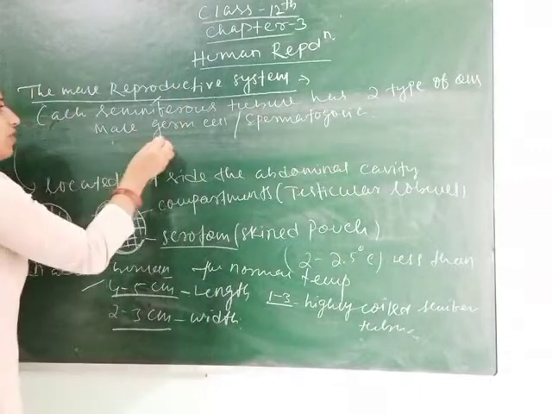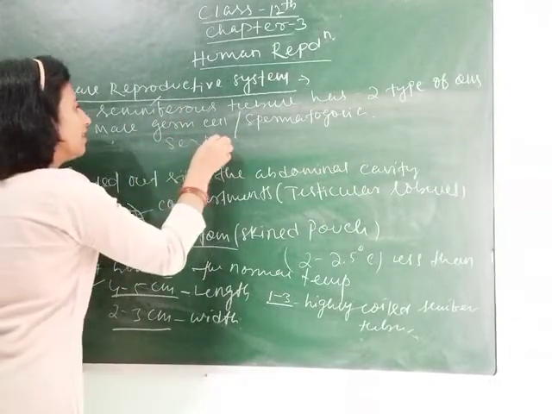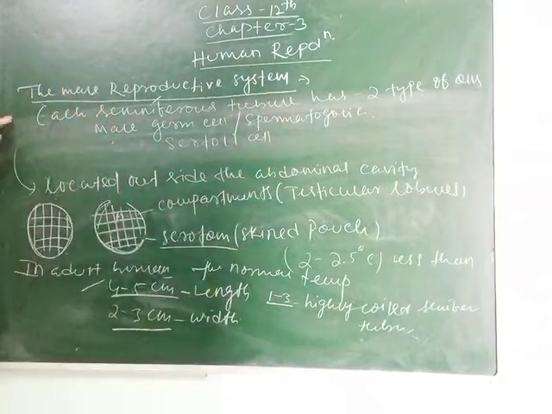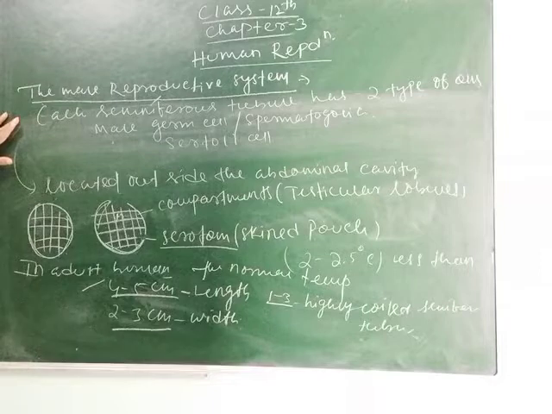And another is called the Sertoli cell. You have to remember these names. Inside the seminiferous tubule, two types of cells are present: one is the male germ cell and another is the Sertoli cell.